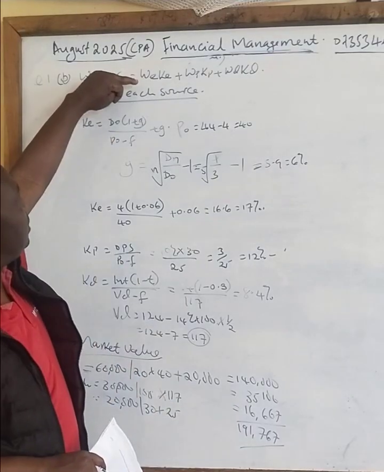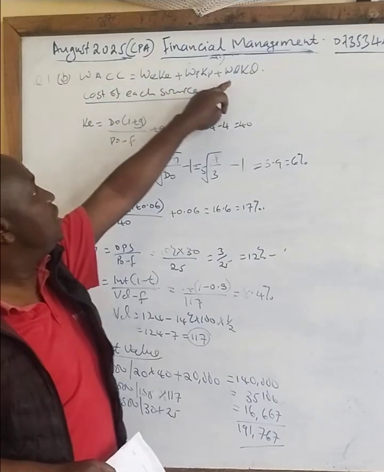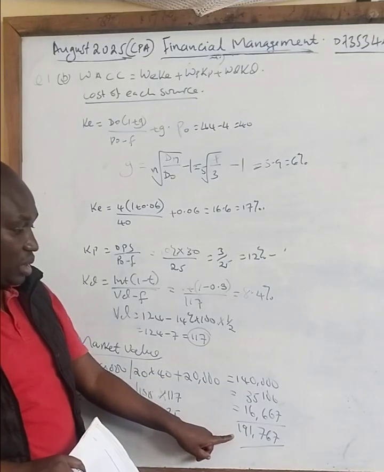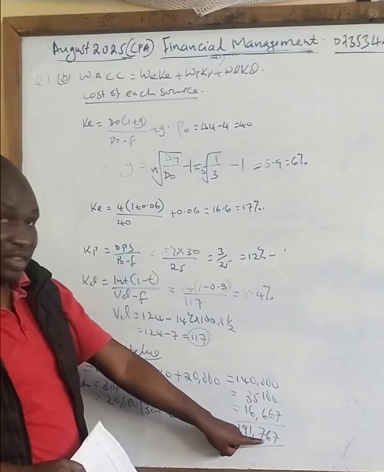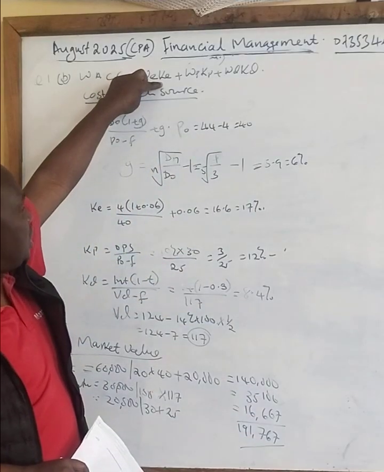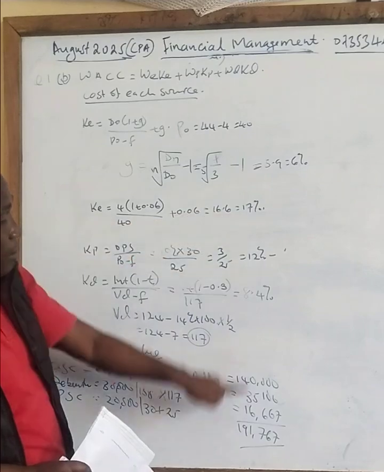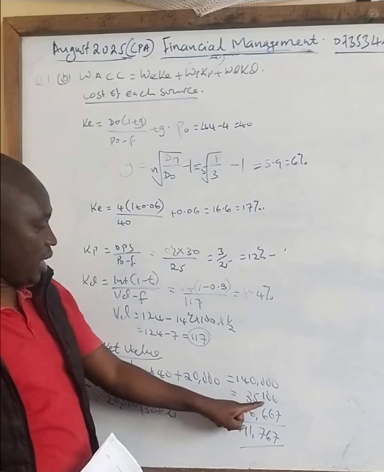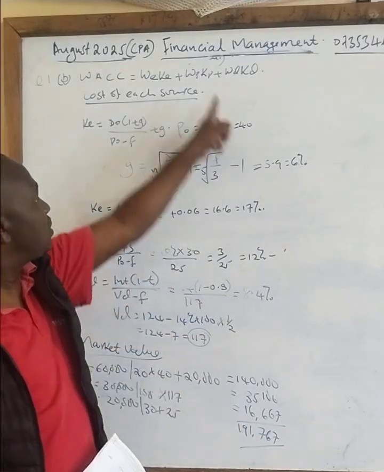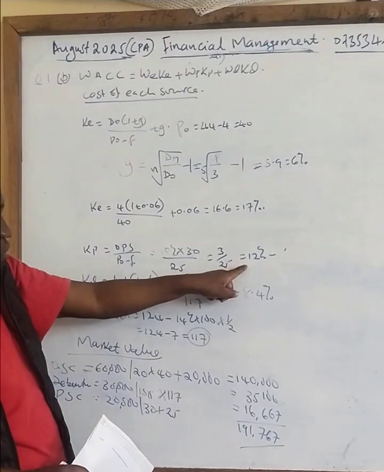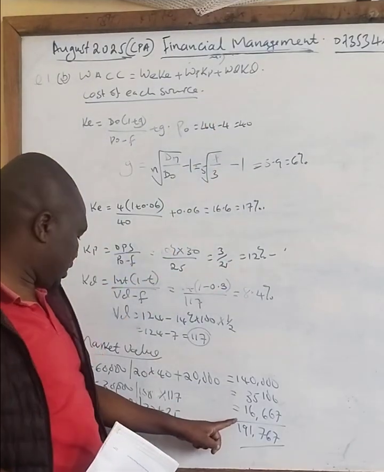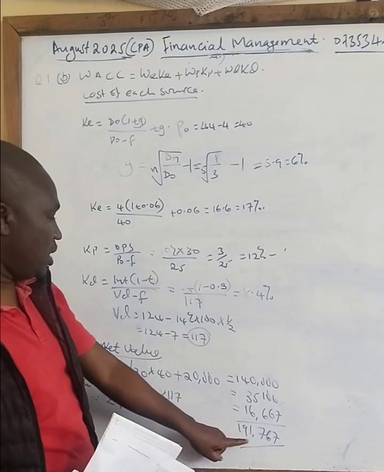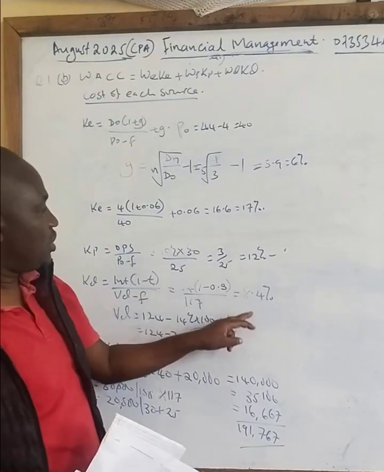If I want now to calculate the weights, that is WE, WP and WD, I will start. WE is 140 divided by 191,761, multiplied by the cost of equity, which I have already calculated to be 17, plus weight of P, which is 35,100 divided by 191,761 times cost of preference, which I have calculated to be 12, plus weight of D, which is 16,676 divided by 191,761 times the cost of debenture, which is 8.4.